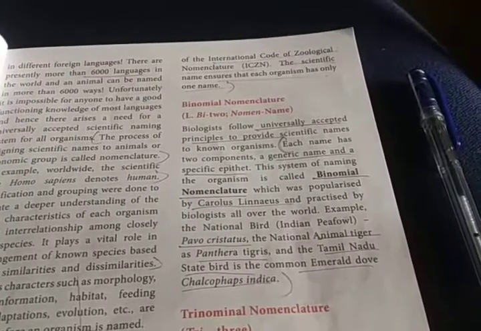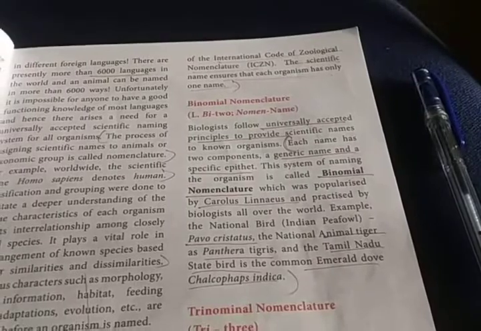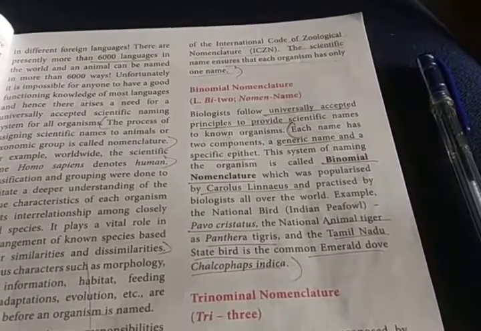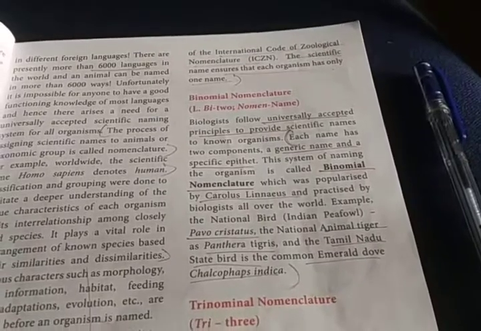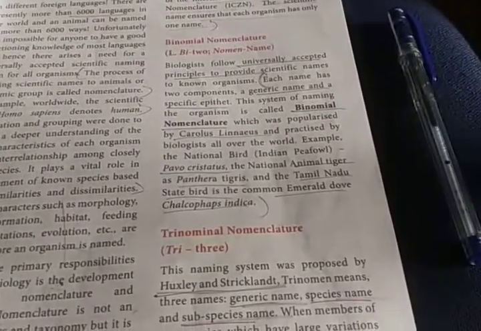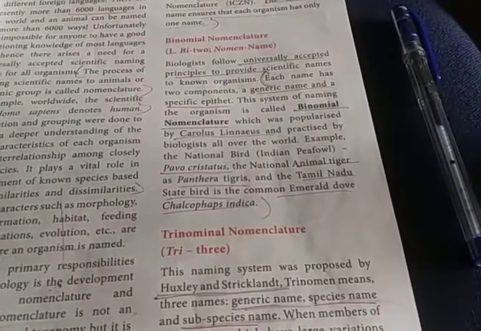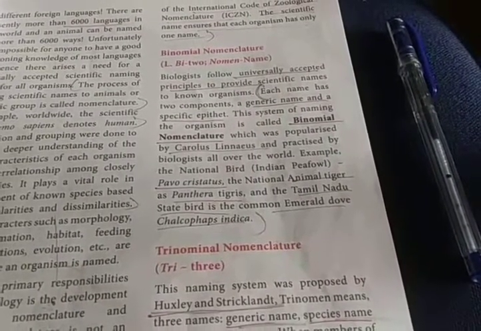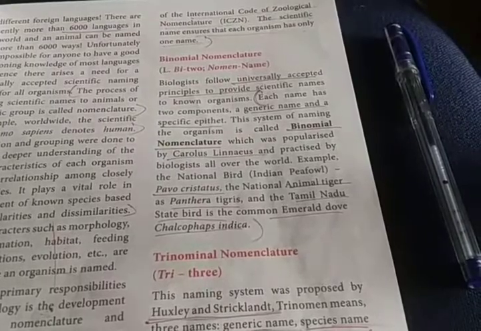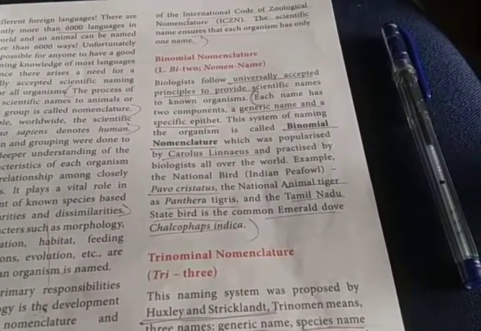So all other biologists also accepted the binomial nomenclature. That method was introduced by the scientist Carolus Linnaeus. Then a few examples are given of the scientific name of an organism. The national bird, Indian peafowl, is Pavo cristatus. Pavo cristatus is the name of the Indian peafowl.